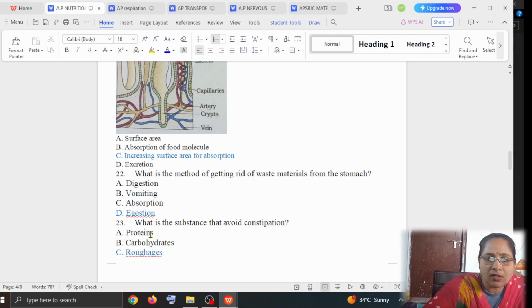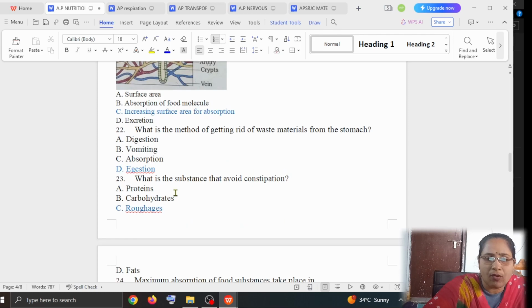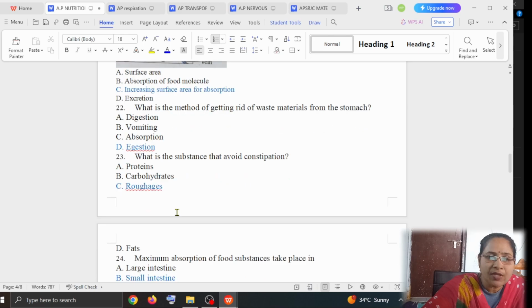So the next question is, what substance avoids constipation? Constipation means being unable to defecate freely. To avoid constipation, what substance should be there in our food? Option A is proteins, option B is carbohydrates, option C is roughages, option D is fats. The answer is roughages.